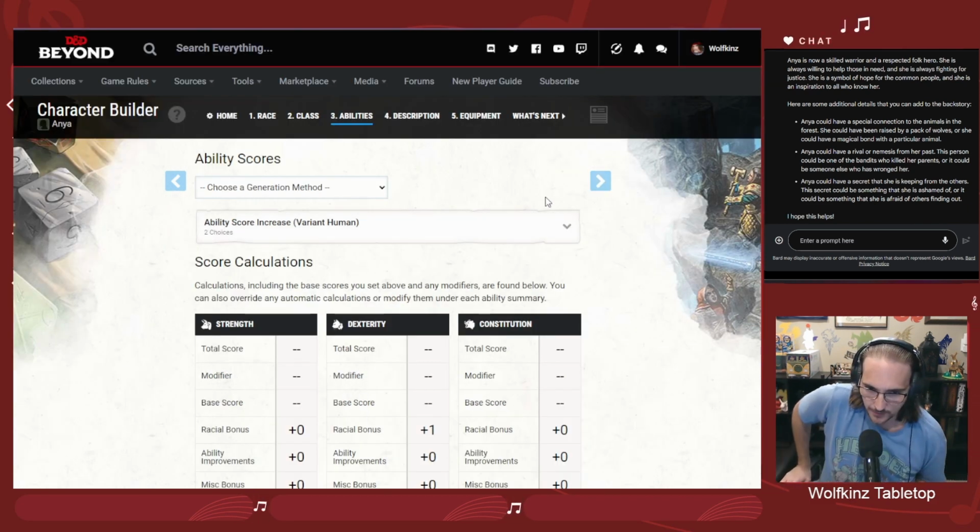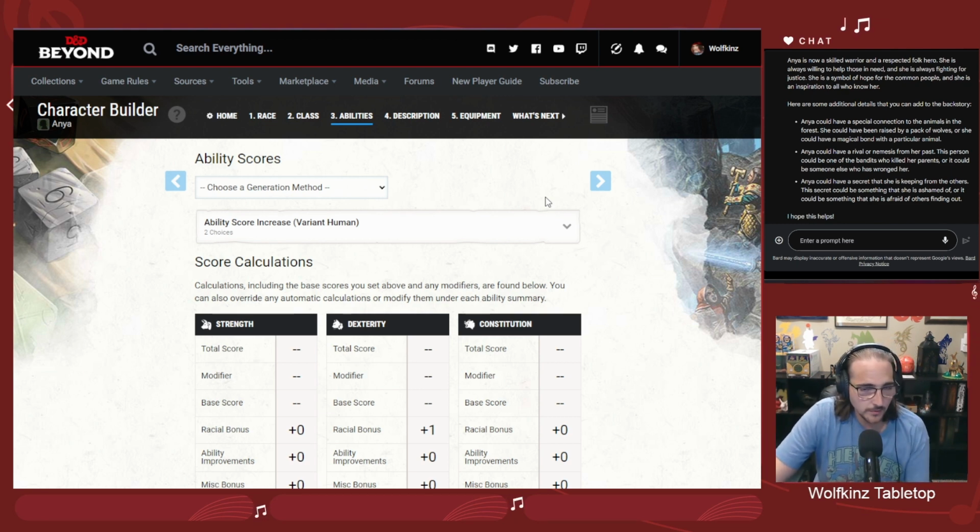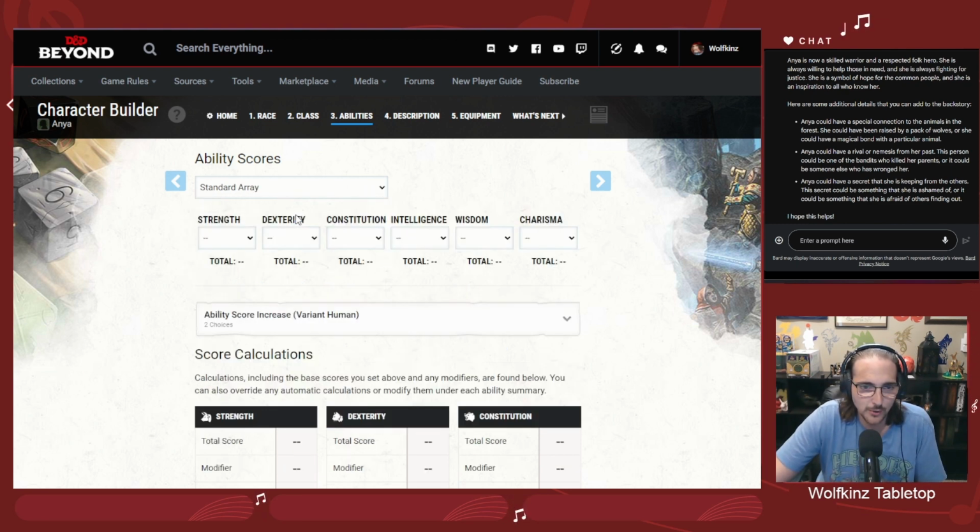Okay, so getting to ability scores. This might be controversial, but I usually like to just do standard array when I'm building a new character. I find that it's really easy to just kind of jump in. It has basically just an array of numbers that you pick from, and you take those and just build them into your character. No rolling, no point buy. Those are both great ways to do it. But for the purposes of this, I feel like it just makes a well balanced character to do it this way. So, first thing I think we should do is go ahead and make our dexterity 15.